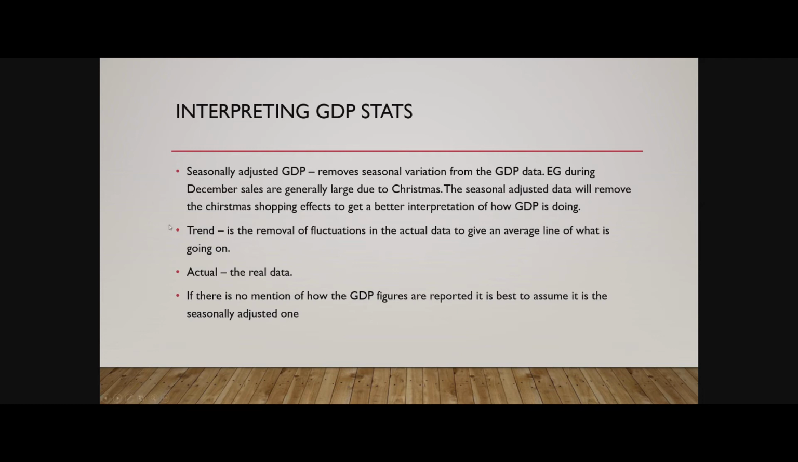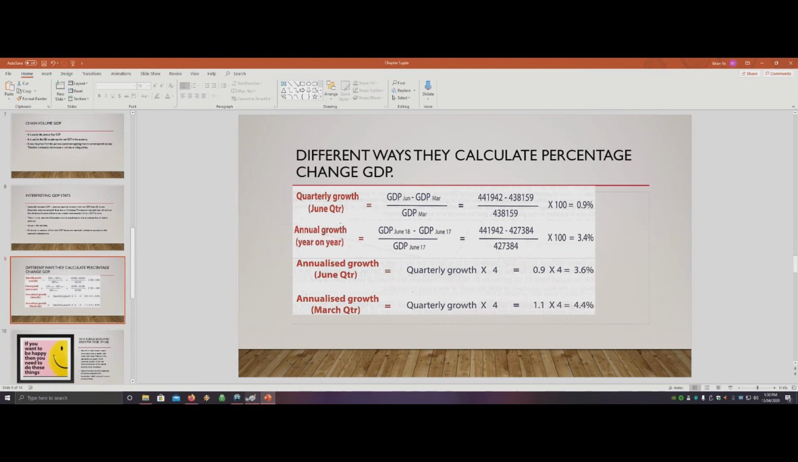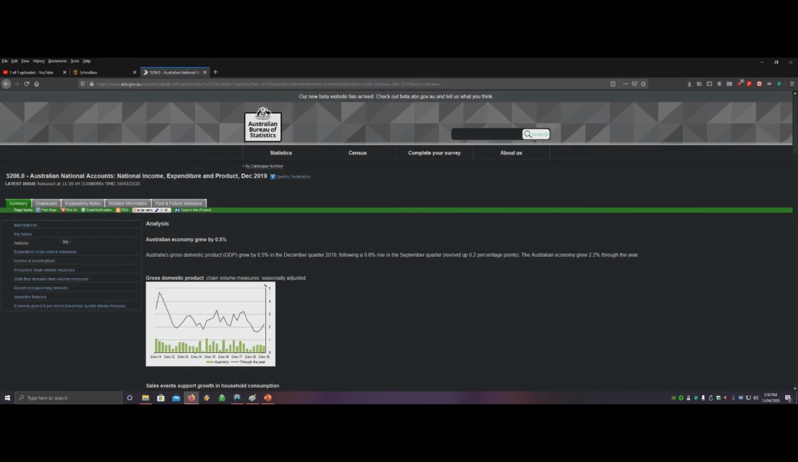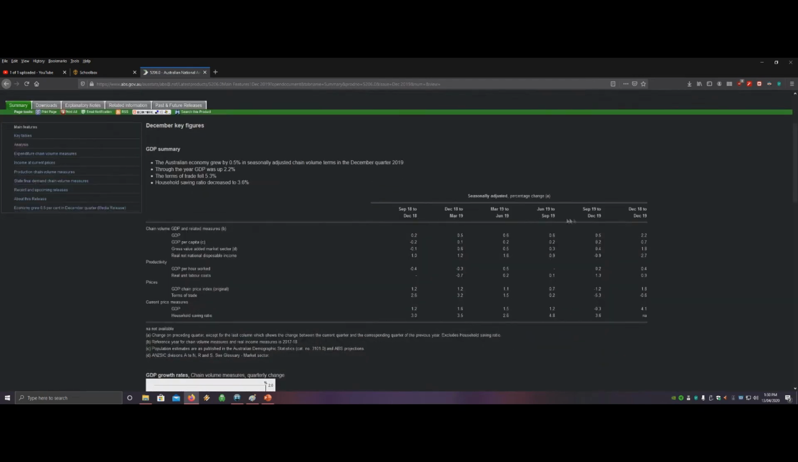All right, so the one we're looking at, the real GDP, chain volume GDP, is already seasonally adjusted and following a trend. So there are different ways to calculate the percentage. You can see quarterly growth, annualized growth. If we go back to the ABS website, you can see that they show you all the quarterly growths, seasonally adjusted.